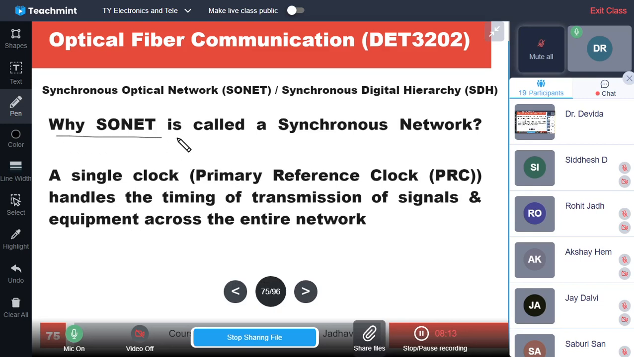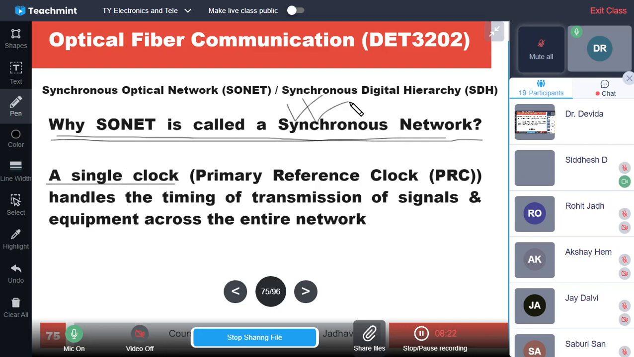So why is SONET called the synchronous network? Because of a single clock, primarily a reference clock, the primary reference clock, PRC. It is a single clock, the primary reference clock, PRC, that handles the timing of transmission of the signal